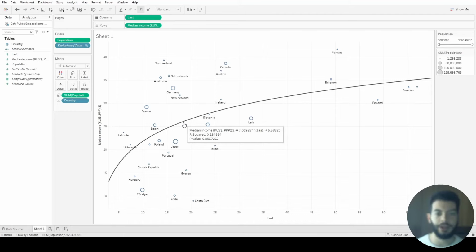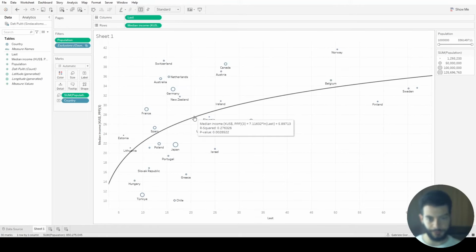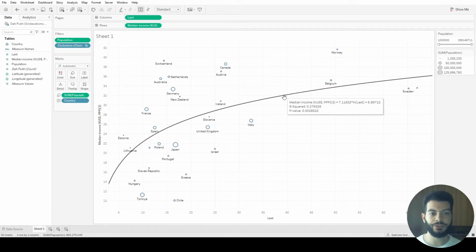But the R squared goes a bit down. We do the same for Costa Rica and we go to 27%. So just this variable explains between 17 and 27% of the target variable, that is again the median income standardized.